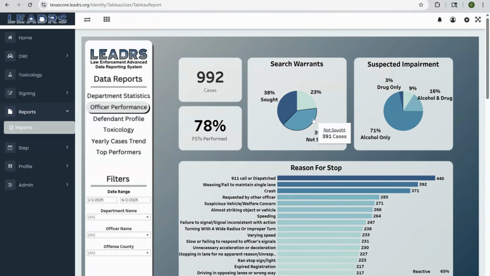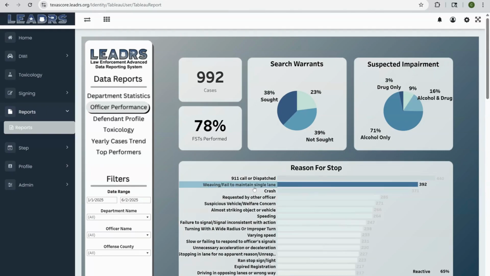The data shows how often we're getting search warrants. This also shows reasons for the stop. And again, I can click on any of these things to filter out data. As an example, I will click on Weaving or Fail to Maintain Single Lane. It will show only those cases.